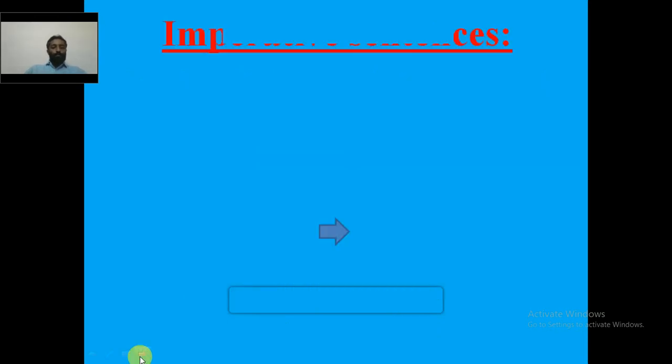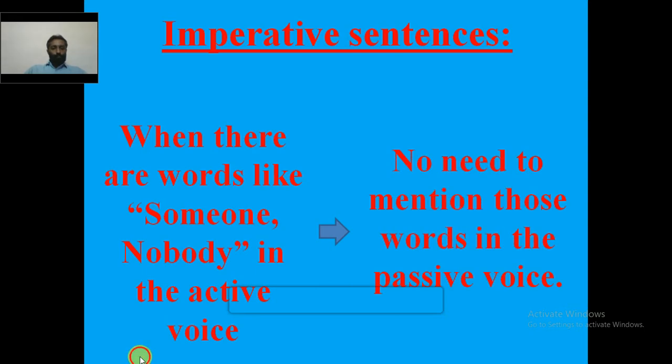Now moving on to the third rule. When there are words like someone, nobody in the active voice, no need to mention these words in the passive voice. These words will not be mentioned in the passive voice.